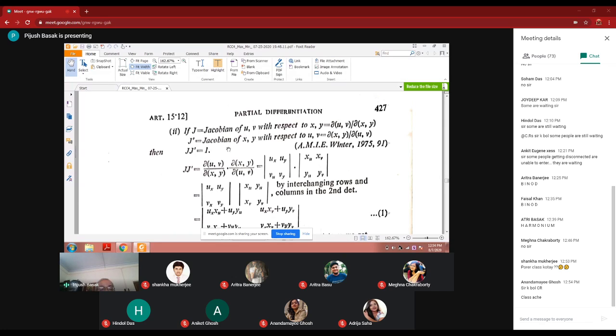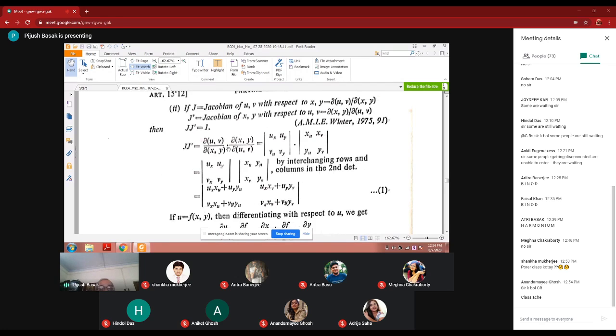Then you have to find J J dash, maybe a given problem. So you write this one, multiplying, because they want J J dash equal to 1. So multiply the two determinants. U suffix x is del U del X. You already know this. In the second determinant the rows are changed into columns and columns into rows, because in a determinant if the rows and columns are interchanged, there is no change in the determinant. So first row, first column method multiplying, you get this one.